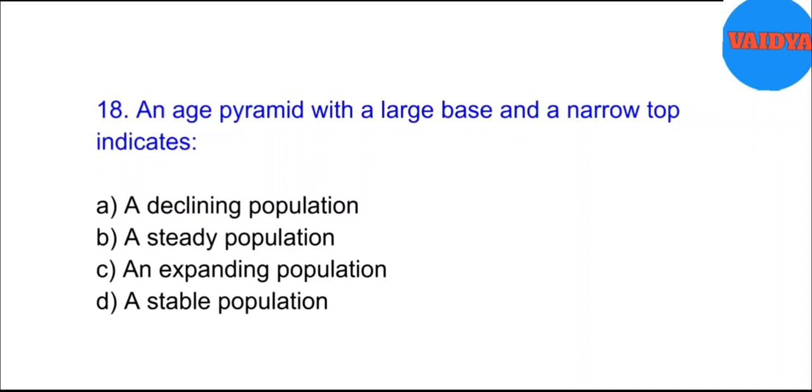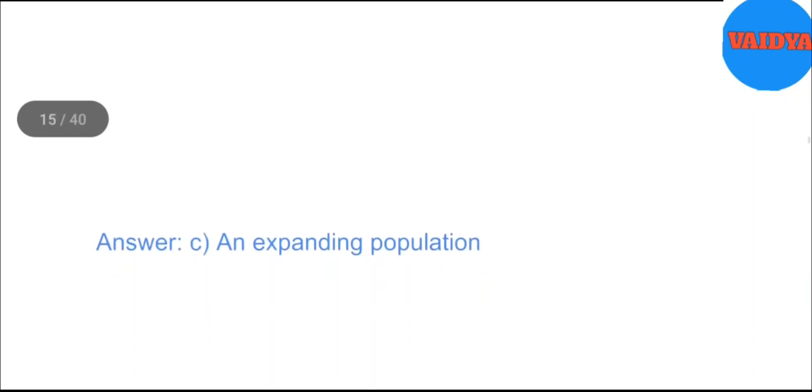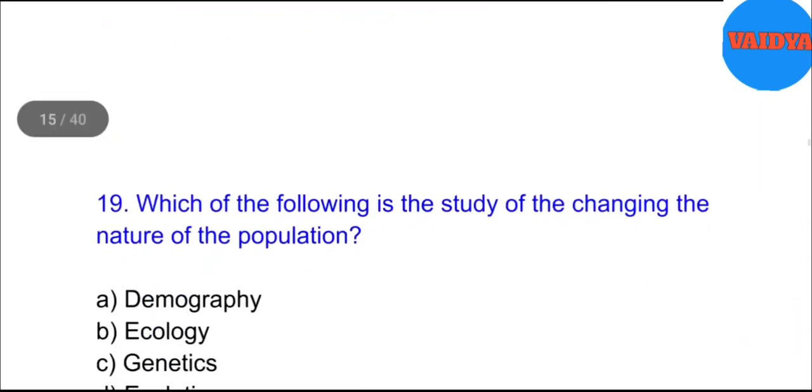18. An age pyramid with a large base and a narrow top indicates A. A declining population. B. A steady population. C. An expanding population. D. A stable population. Answer. C. An expanding population.